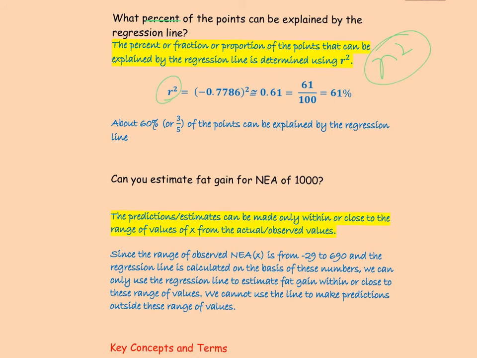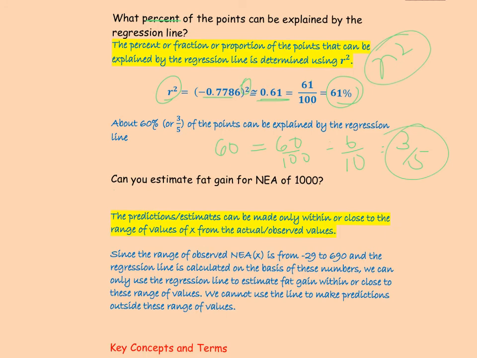So we take R, which is negative 0.7786, we square it, and that's approximately equal to 0.61. 0.61 is equal to 61 over 100, which is 61%. So about 60% of the points can be explained by the regression line. 60% is 60 over 100, which is 6 over 10, which is the same as 3 over 5. So 3/5 of the points can be explained by the regression line.